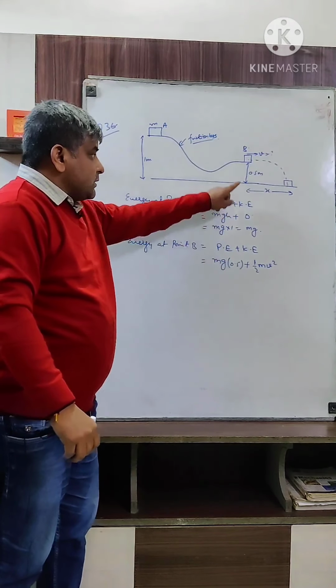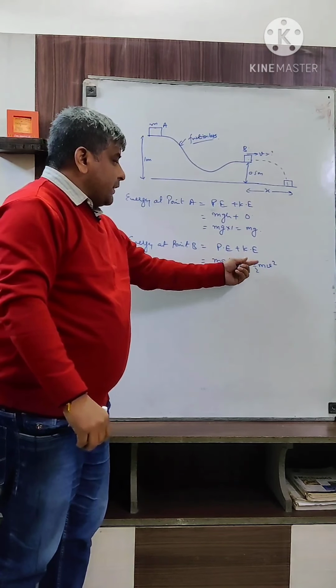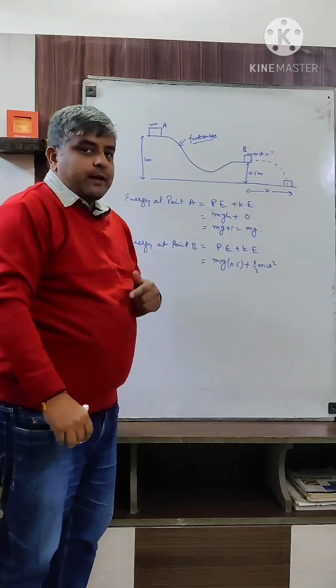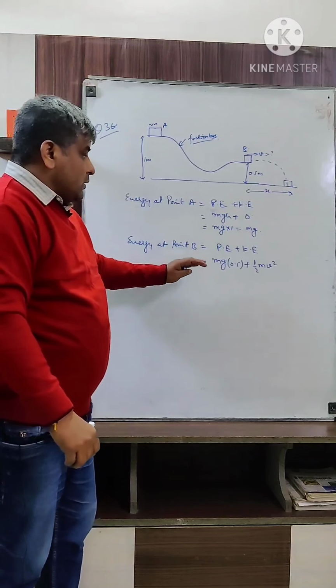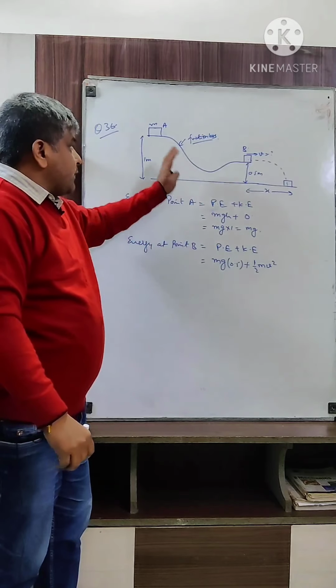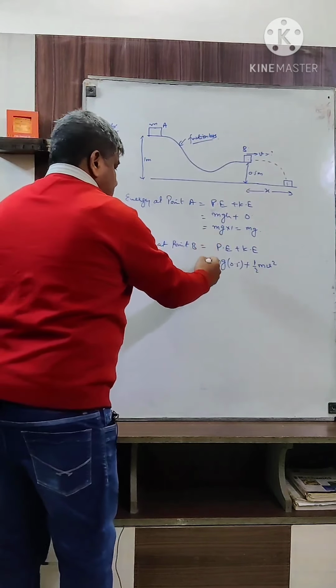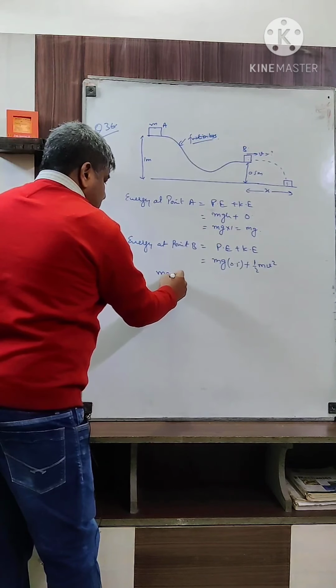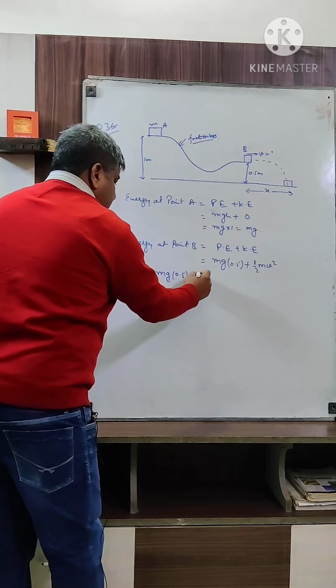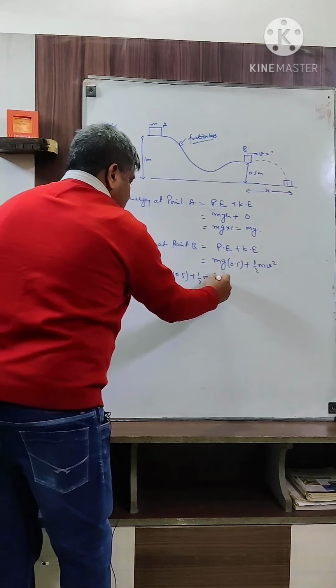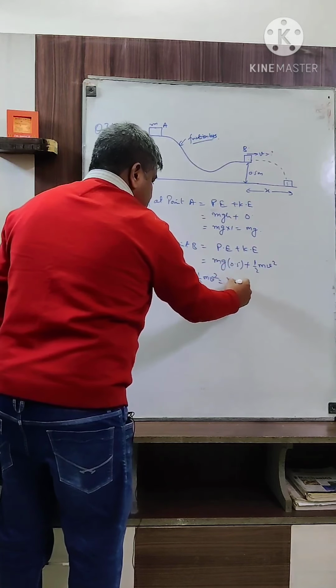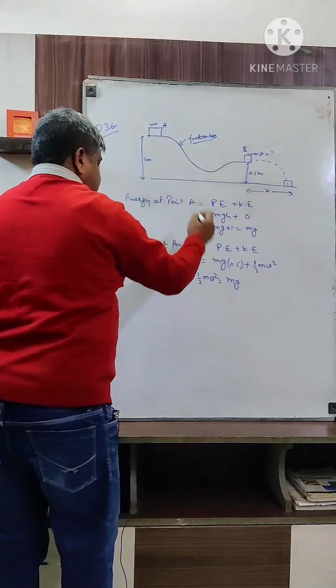By applying the law of conservation of energy, the energy at every point must be the same. So mg times 0.5 plus half mv square is equal to mg, the energy at A.